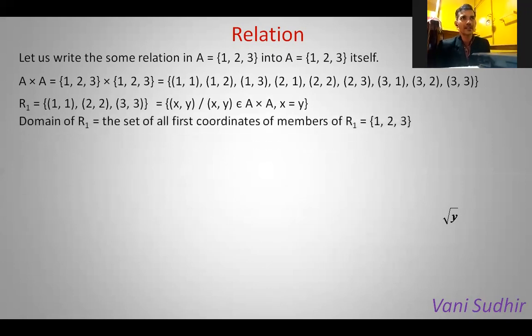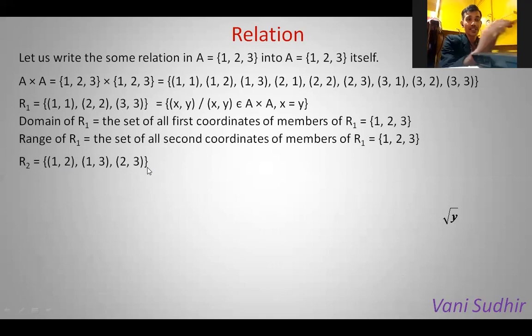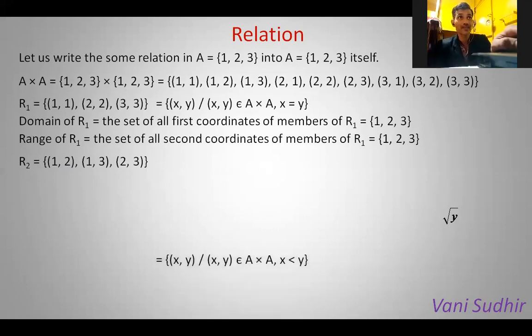Here we can discuss more about domain. Here the domain of this relation is 1, 2, 3, that is A itself. Even the range, the set of all second coordinates, is 1, 2, 3, the same. It is also A only. It might not be the same for other relations. We'll go for another relation like (1, 2), (1, 3), (2, 3). If you observe the first coordinate and second coordinate, here the first coordinate is smaller than the second coordinate. So x is less than y, this is the relation.